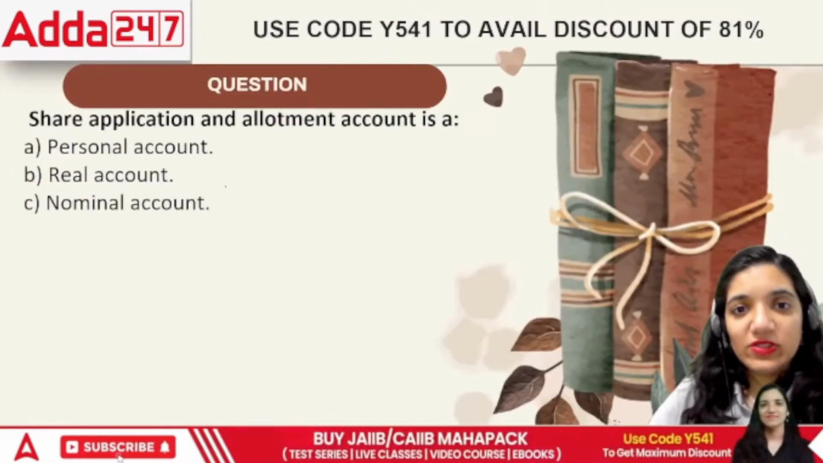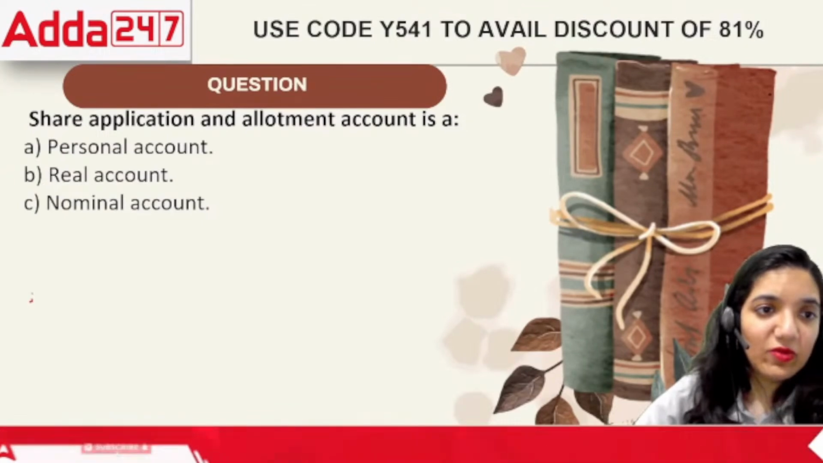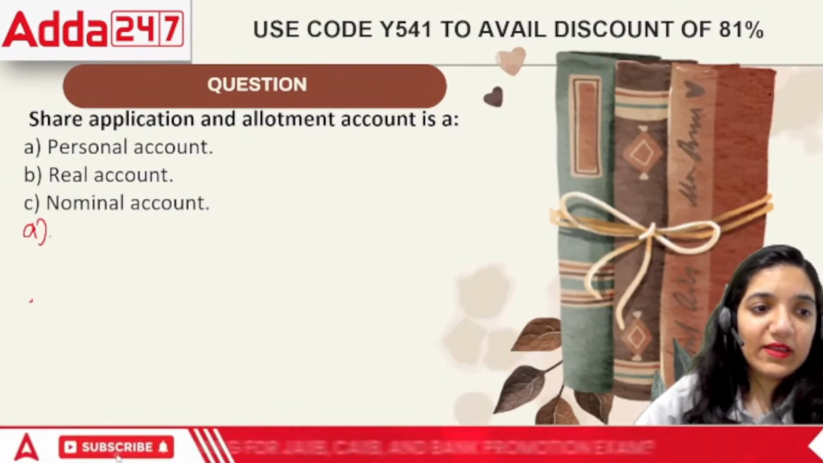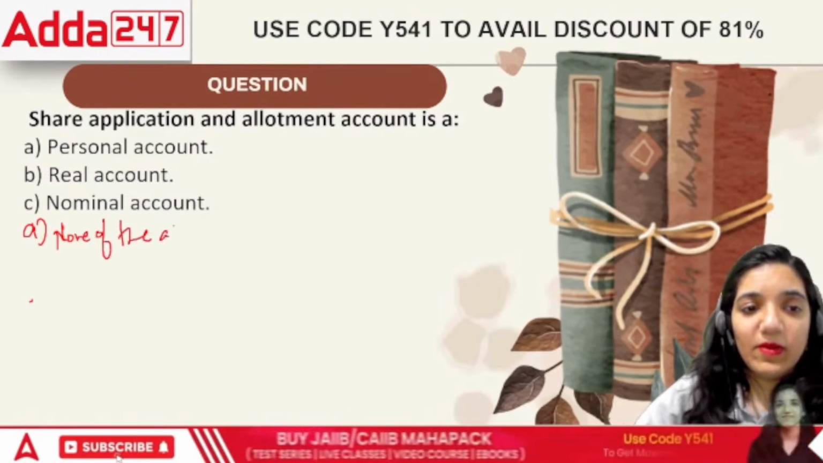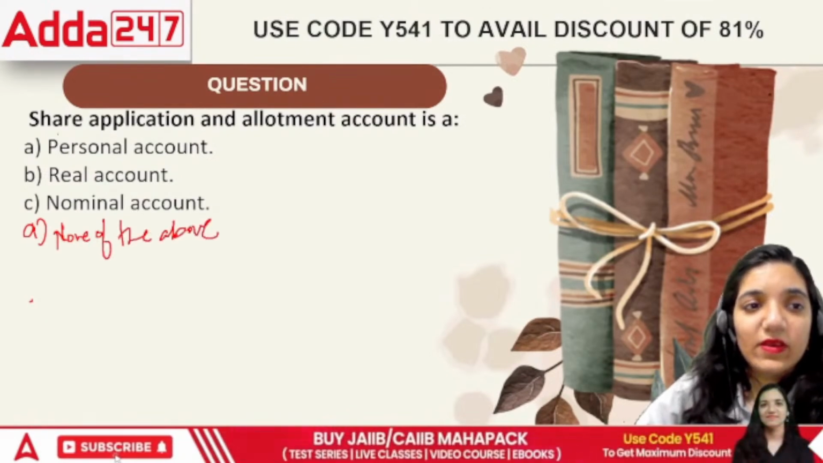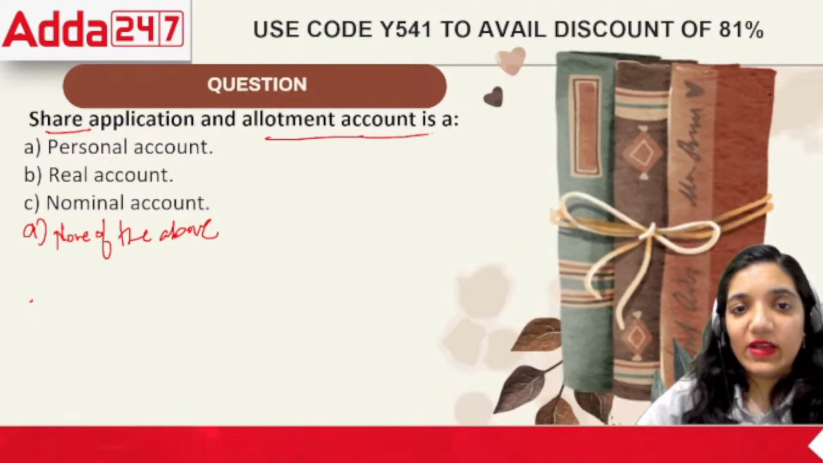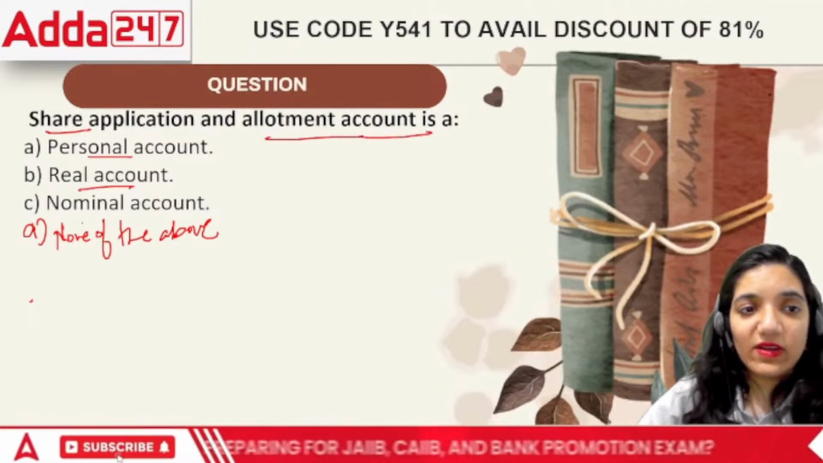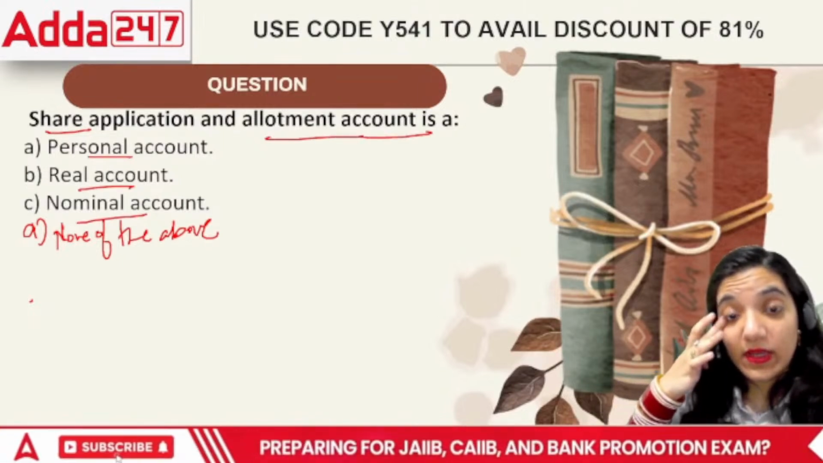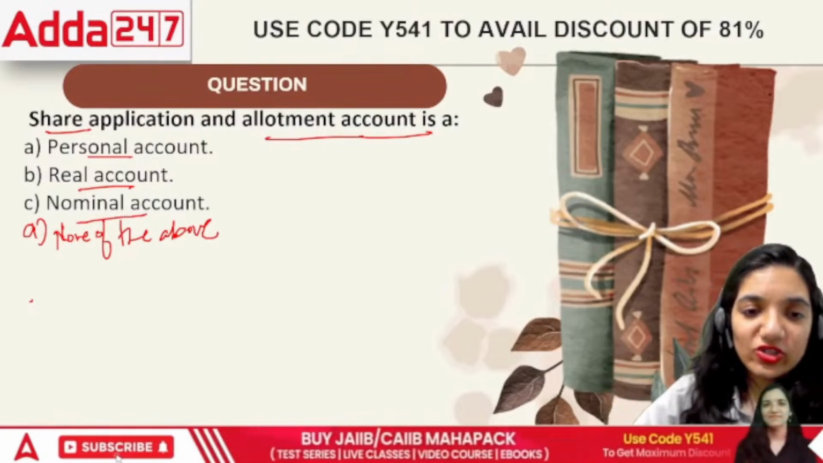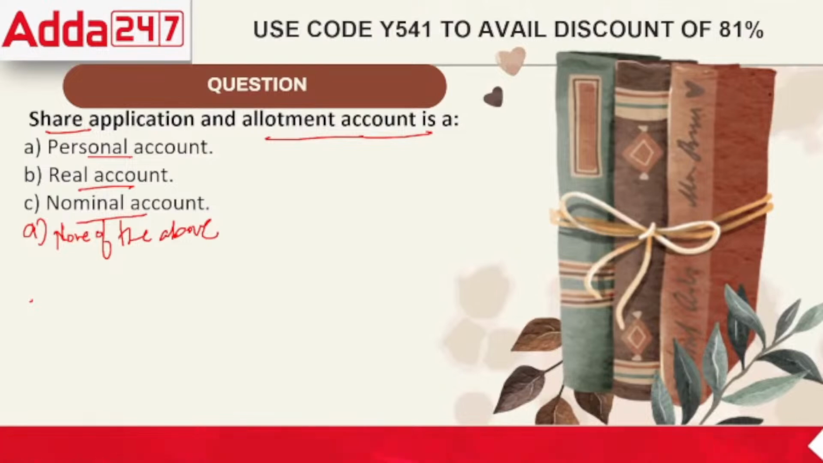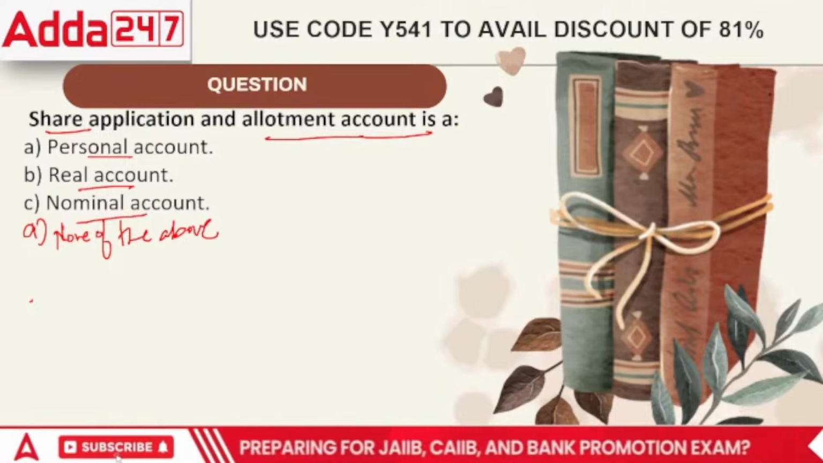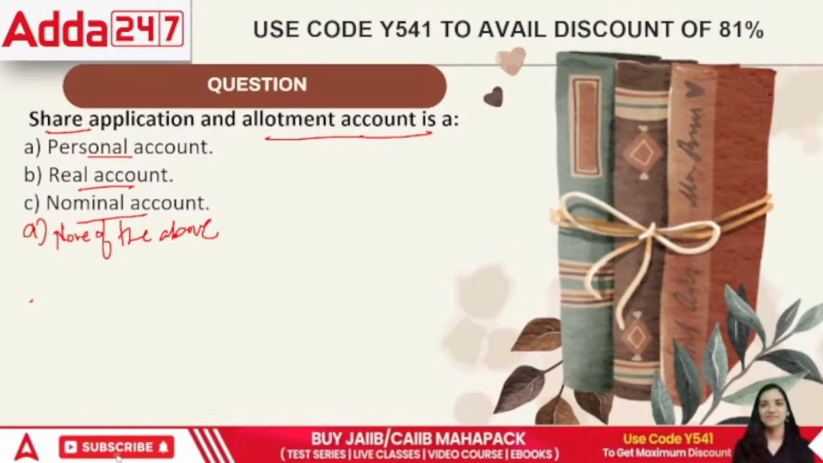Next question. Okay, let me add one more. Real, personal, nominal, and the last one would be none of the above. Share application and allotment account is a personal account, real account, nominal account, or none. Share application account is what? If we talk about share application, share allotment, share first call, share final call, in all these, calls are made to the shareholders of the company.